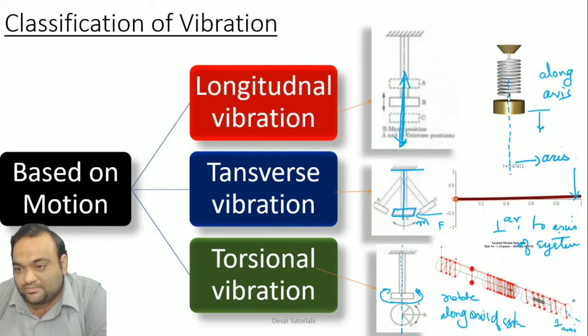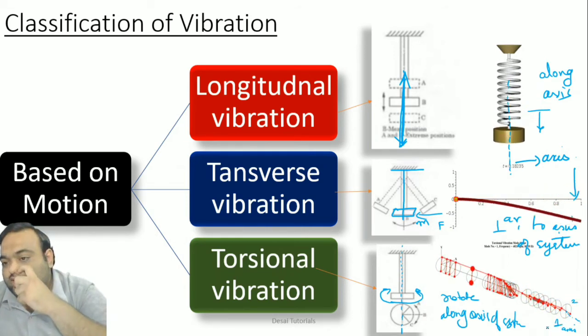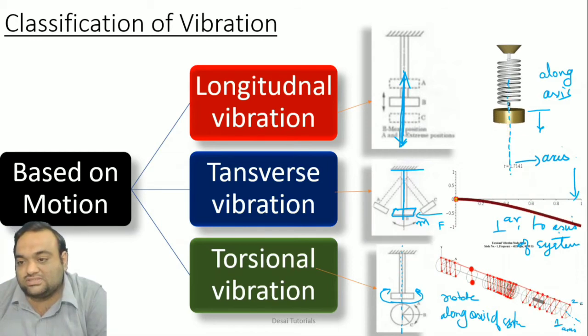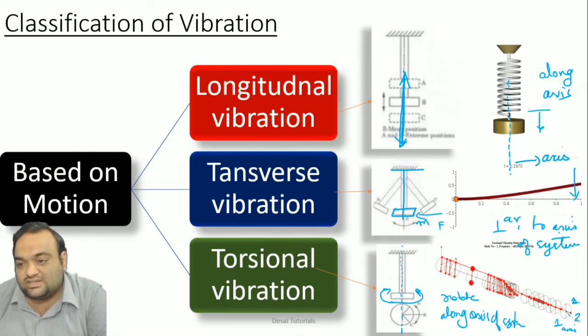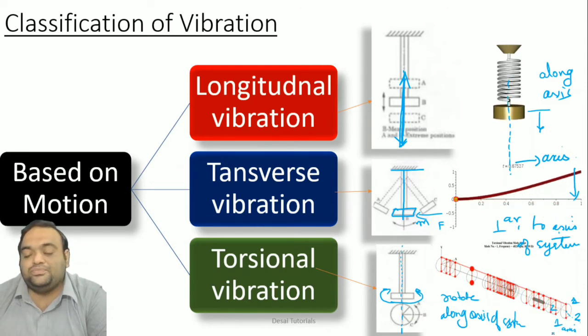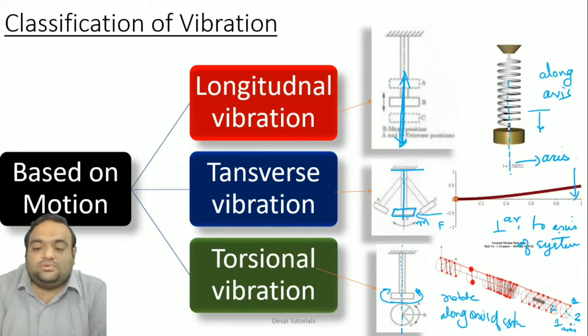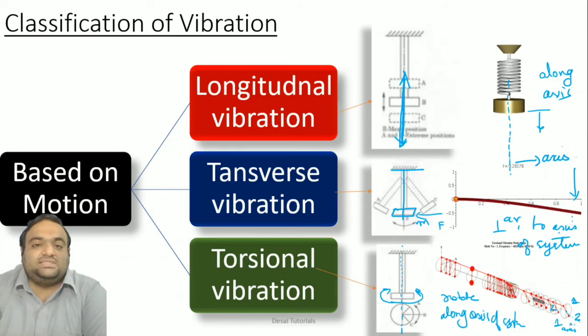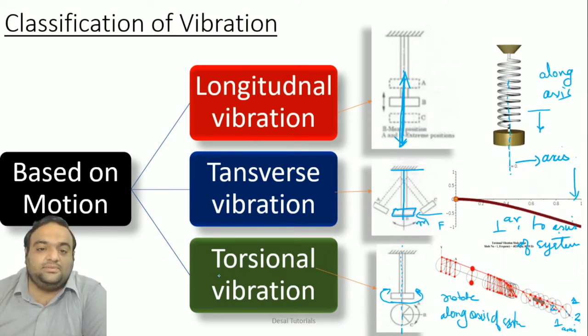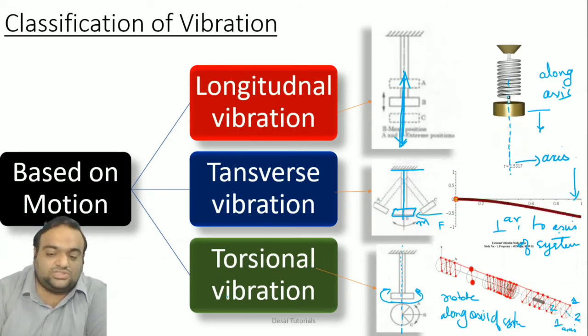Let us say this is 1 and this is 2. So at the two extreme points it is oscillating, right? This is 1 and 1, and this is the other condition, 2 and 2. I hope all the vibrations are clear: longitudinal, transverse and torsional vibration.